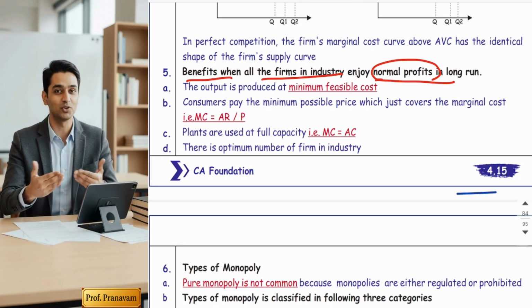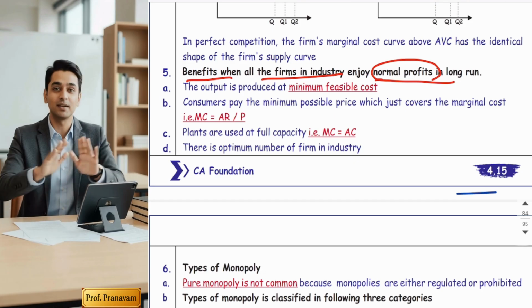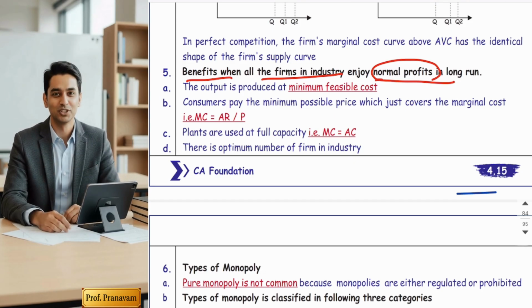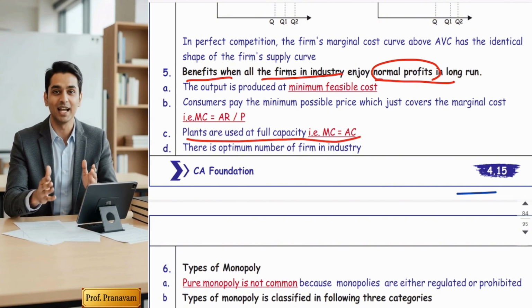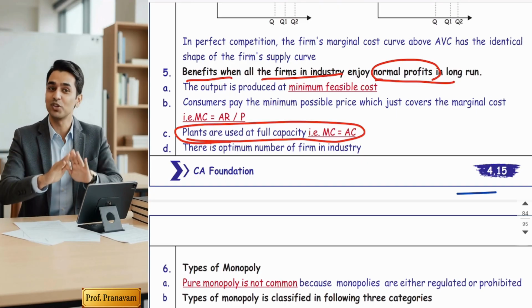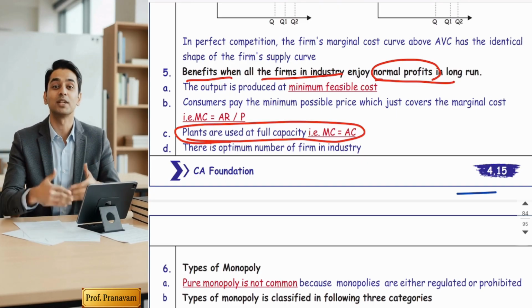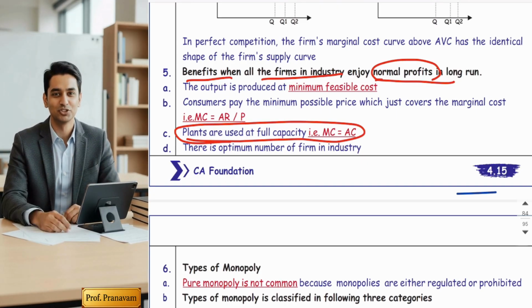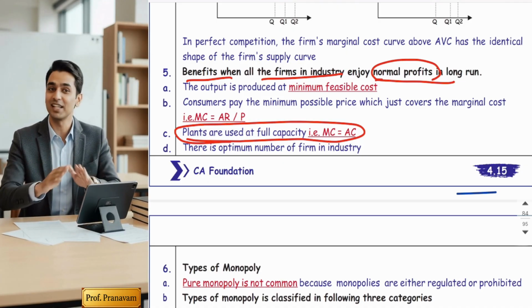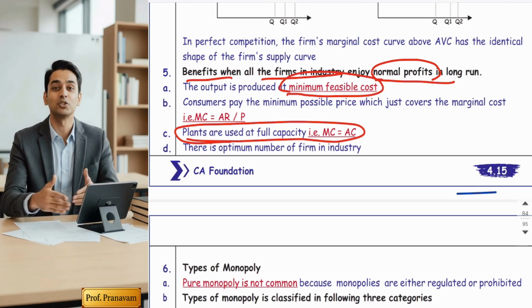The first benefit which they indicate is when producers earn normal profit, they always try to optimally utilize the resources. So all plants are used at full capacity, meaning they never underutilize the resources. Okay, so MC is equal to AC. Now, because they optimally utilize the resources, they always operate at a minimum feasible cost because they are enjoying just